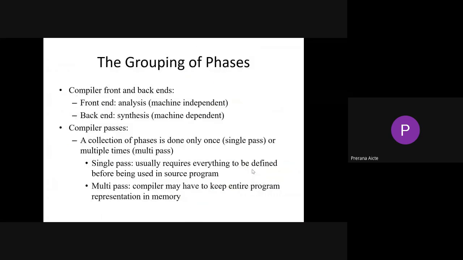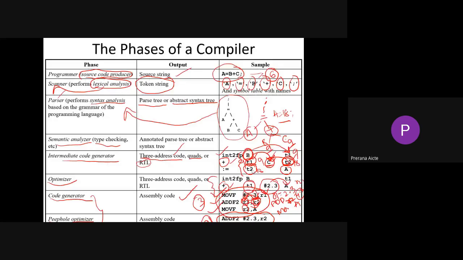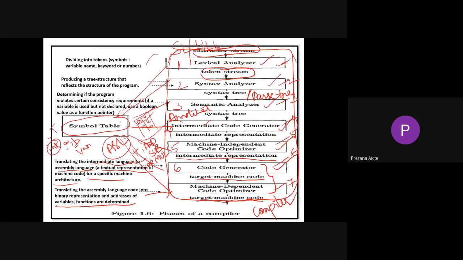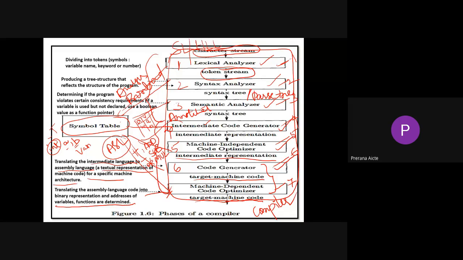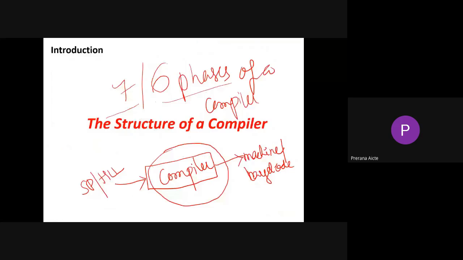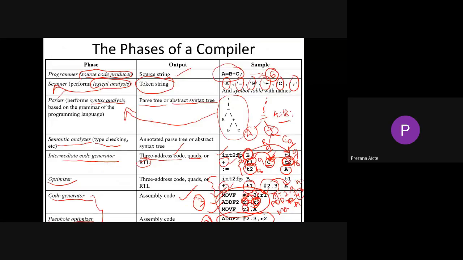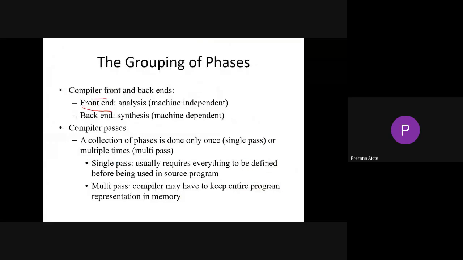So, grouping of phases. When I said that we have 6 phases of a compiler, here we need to group the phases. We call the first 3 phases the analysis phase, or the front end of a compiler. And the remaining 3 or 4 phases we call the back end of a compiler, or the synthesis phase. Front end we call the analysis phase.